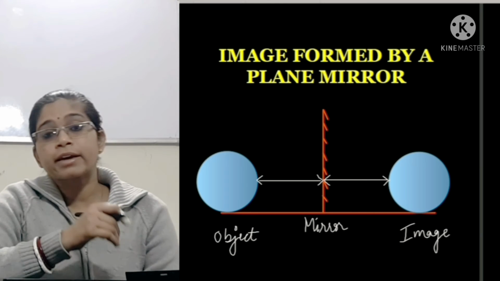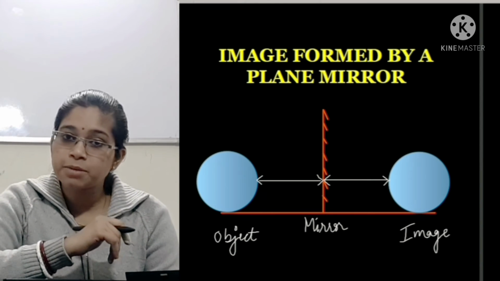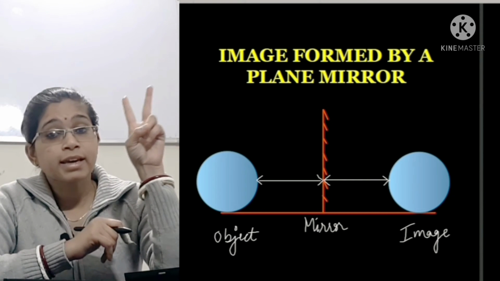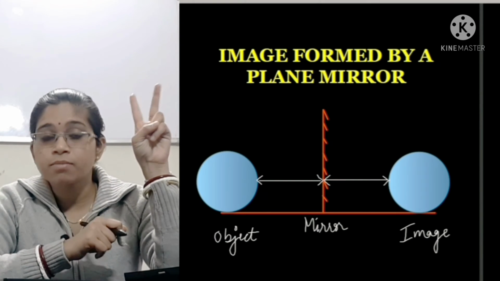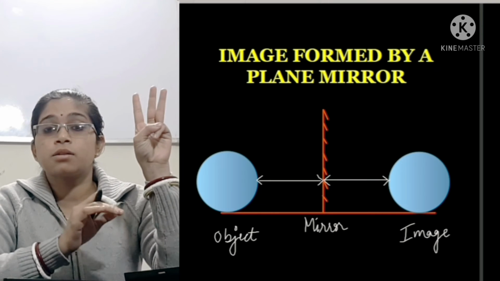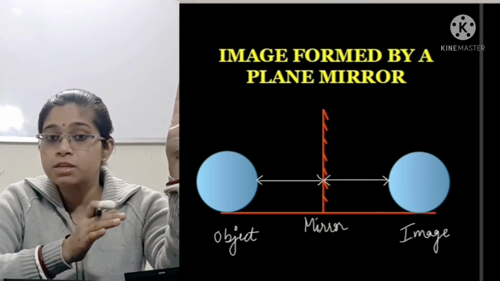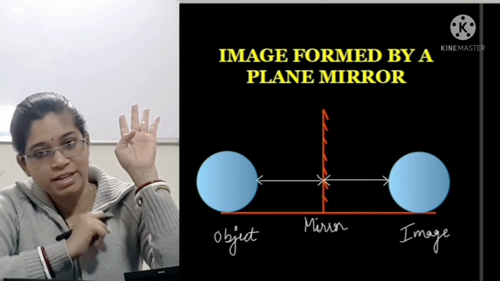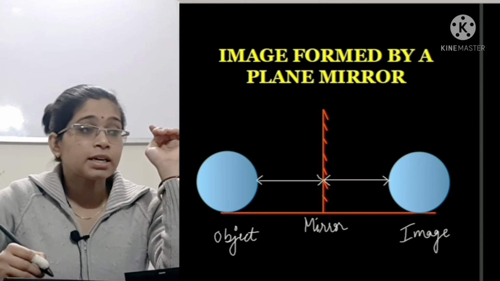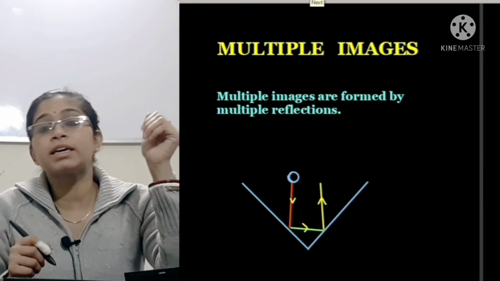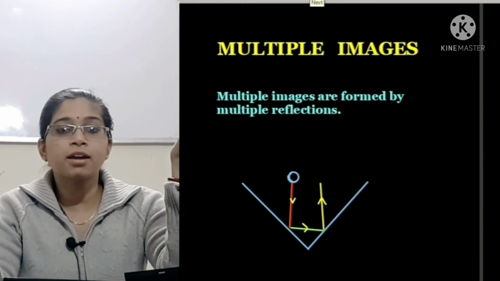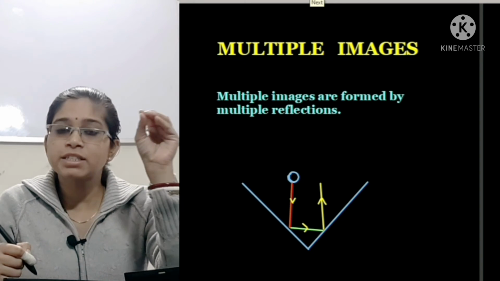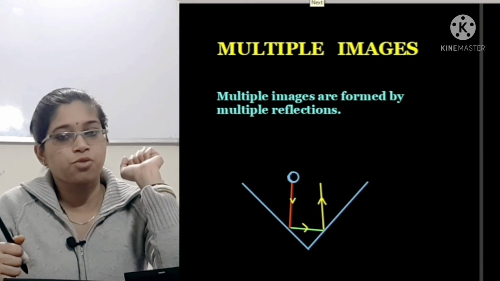So if you summarize the characteristics of the image formed in a plane mirror, the first point is that the image is always virtual. Second point, the image is at the same distance. Third point, the image is neither magnified nor diminished, it is of the same size. And the fourth one is, the image is laterally inverted, right? In our plane mirror, we get just a single image because one mirror is there and we are also one. So a single reflection is taking place, that's why a single image is formed.